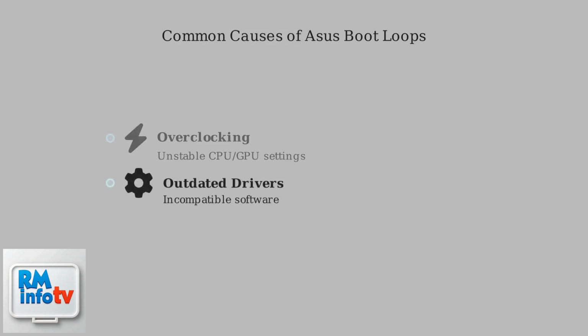Several factors can trigger a boot loop on Asus devices. A corrupted BIOS, often from failed updates or power surges, can cause the issue. Overclocking, often from unstable CPU-GPU settings, can cause the issue. Outdated drivers, often from incompatible software, can cause the issue.